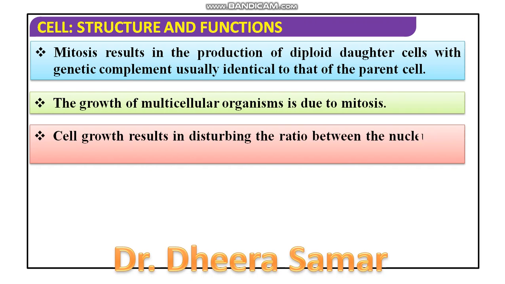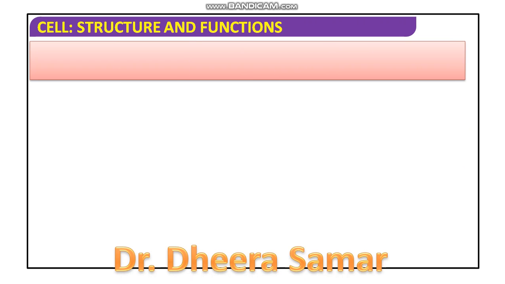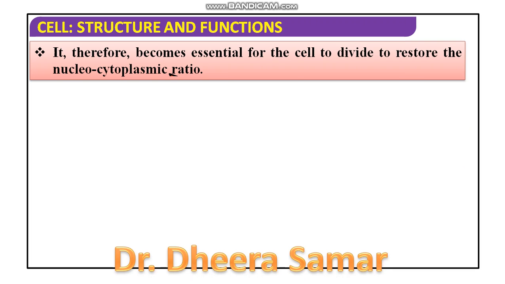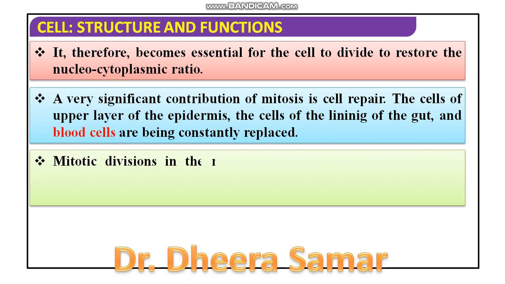When the cell grows, it disturbs the ratio between the nucleus and cytoplasm. So mitosis helps in restoring the nucleocytoplasmic ratio, which is very essential for proper functioning.